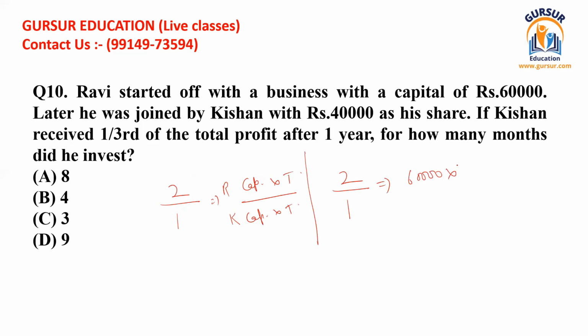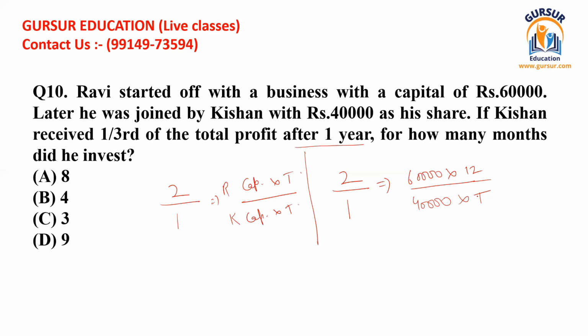of the investment. This is 12 years for Ravi, because after 1 year the distribution has been made. Ravi has started the business 1 year before, and Kishan has joined for 40,000 rupees, but his joining date is not given, so we can write here T. So you can easily see that by solving this equation, you can easily find the answer of this question.